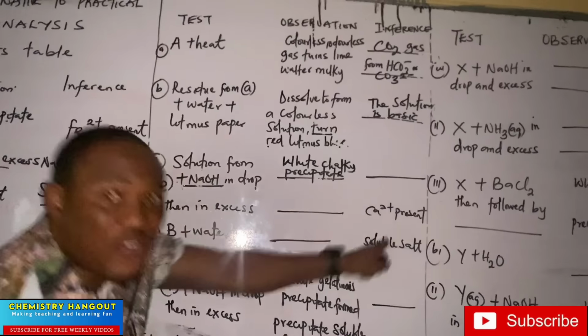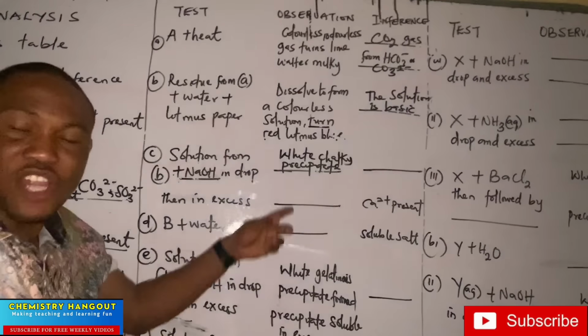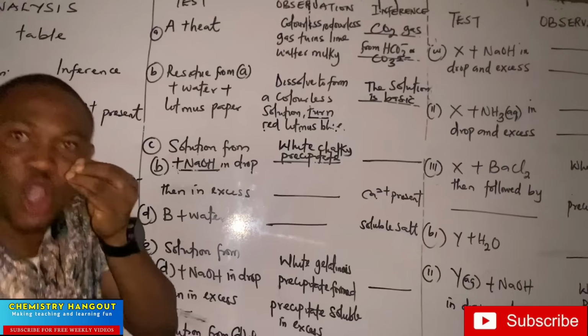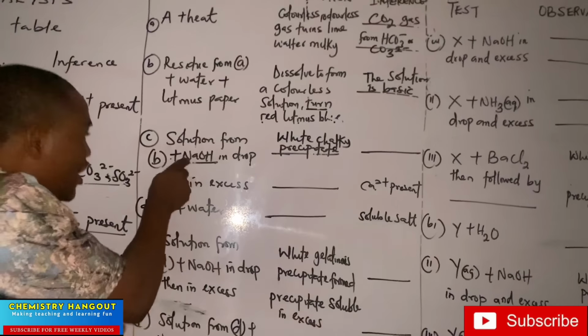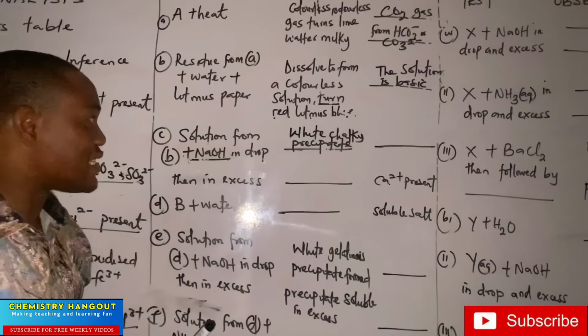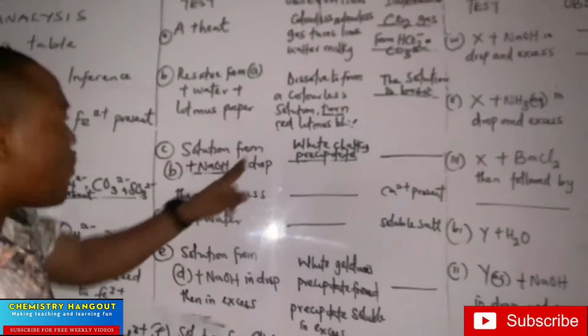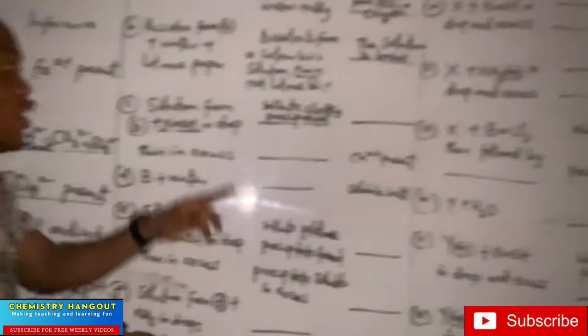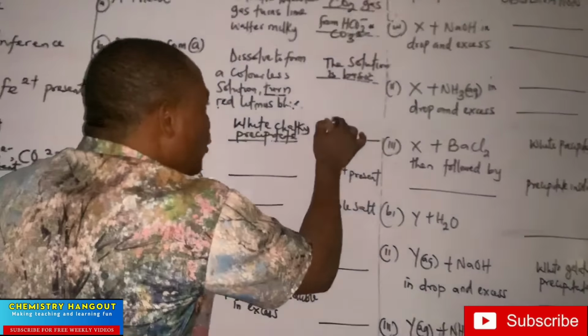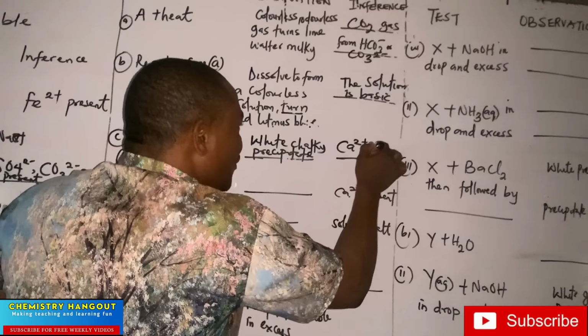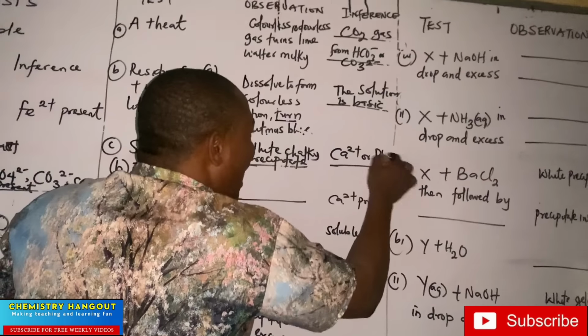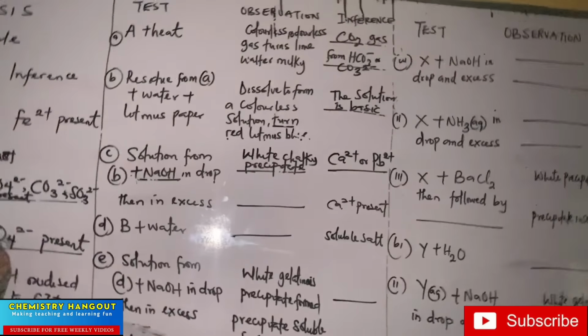Why will it give me a white chalky precipitate? Because that is the behavior of calcium. Calcium and lead are white chalky in sodium hydroxide. So if it is white chalky, it could be calcium, it could be lead.